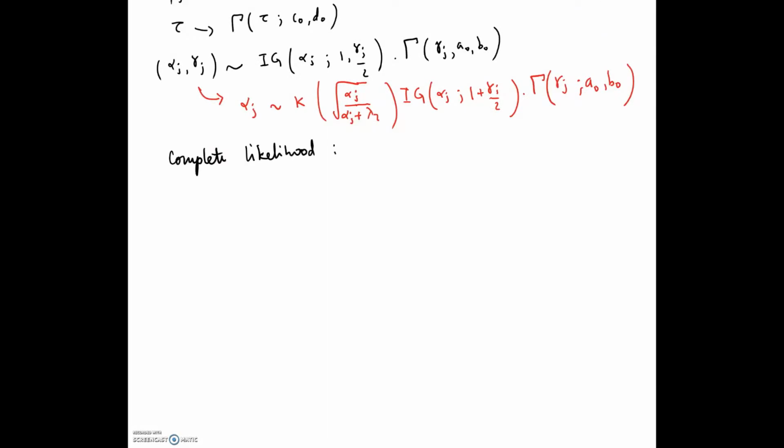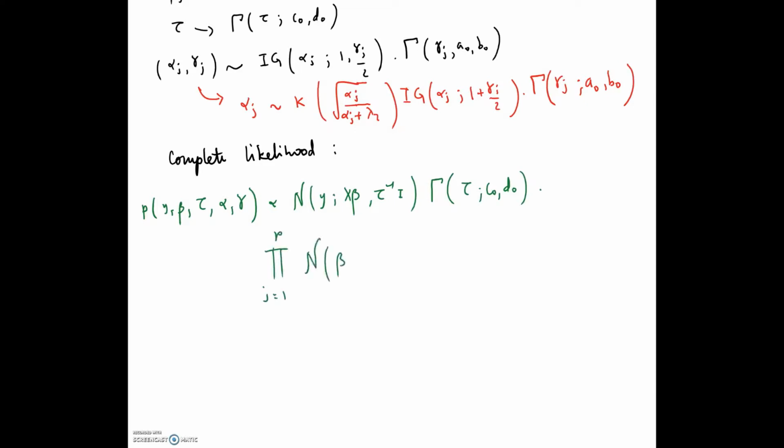So the complete likelihood of the model is once again given by the product of the parameters. We have the Gaussian y, the gamma tau, we have the priors beta, and the alpha with the imposed gamma.